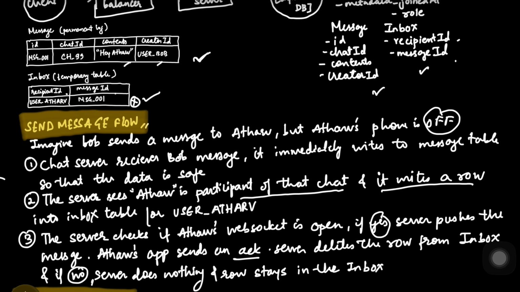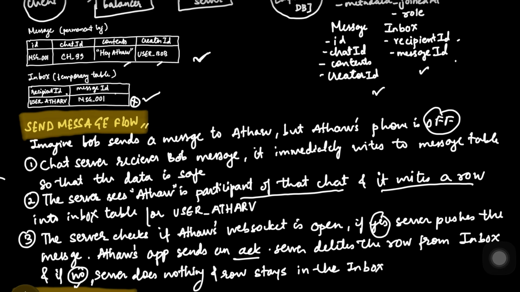But let's say Athar is not online, which is our case. The server does nothing and the row stays in the inbox. So whenever Athar comes online, we first check the WebSocket, and if there are n messages which are receivable for Athar, we will just directly take them from the inbox. Once we have flushed that into the UI, and the client sends an acknowledgement to the server, we will immediately delete that entry from the inbox.